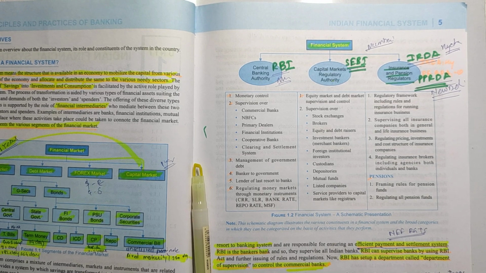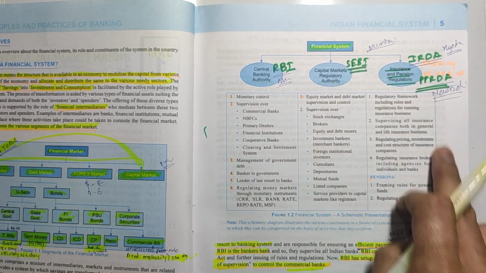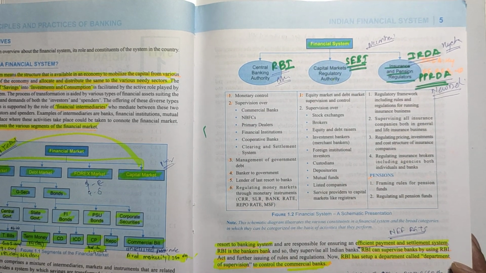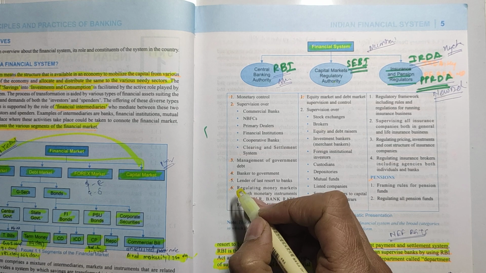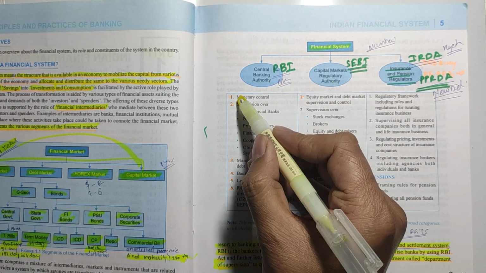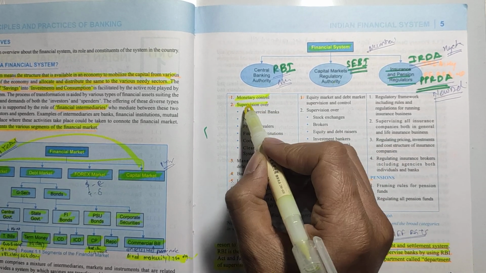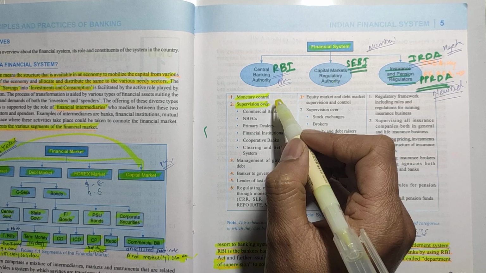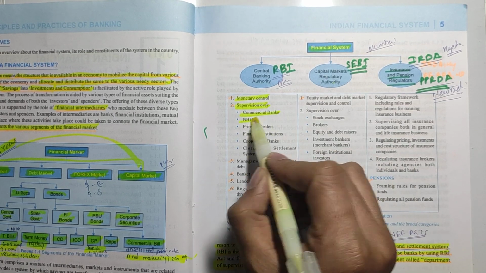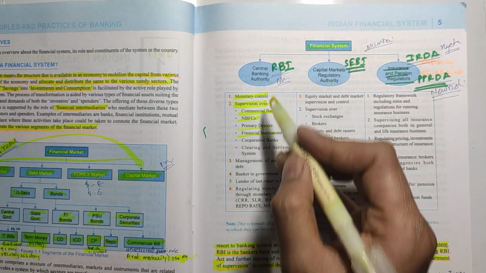Now, in this chart they have just given an overview of how they are regulating their markets. See how RBI is regulating banking: through monetary control, which we have already learned, and through supervision. RBI acts as a supervisor to banks like commercial banks, NBFCs, primary dealers, financial institutions, etc.